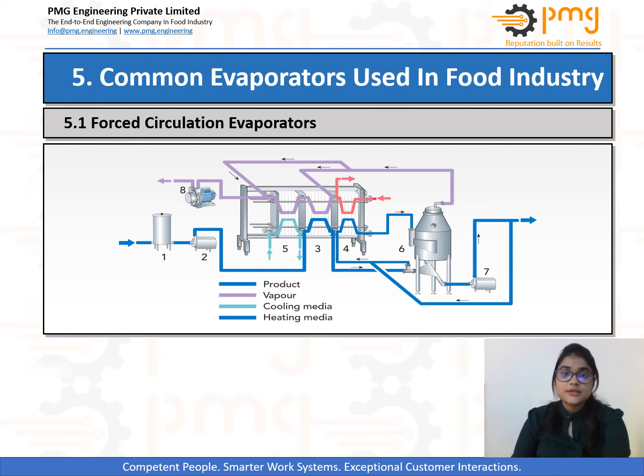So the first type is forced circulation evaporators. These are used when a low degree of concentration is required or when small quantities of products are to be processed. For example, in yogurt processing, this kind of evaporator is utilized to concentrate milk, increasing total solids from 13% to 16.25%. In addition to this, it is also known for deaeration of the product, and it helps in getting rid of off flavors.